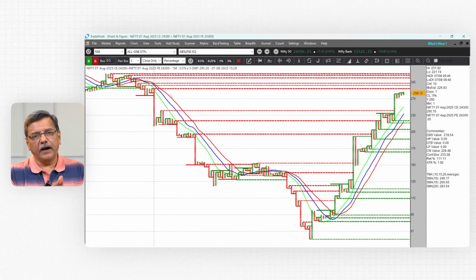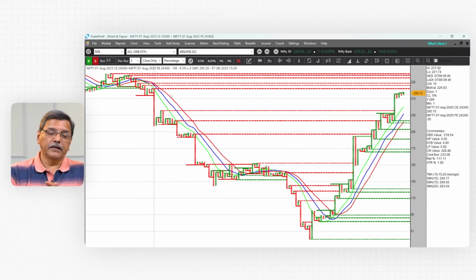Again, I repeat, this is not the target, but basically you select 200 higher and 200 lower just to get an idea of where the underlying is going. So when you take 24,300 and Nifty is at 24,500 and this straddle is coming down, that means Nifty is going in the direction between the two, 24,700 and 24,300. It is going towards 24,300. Once you have that knowledge, then taking a trade, whether you want to short a call, buy a put or short Nifty futures, will be an independent trade setup on that chart. That's a different story altogether.